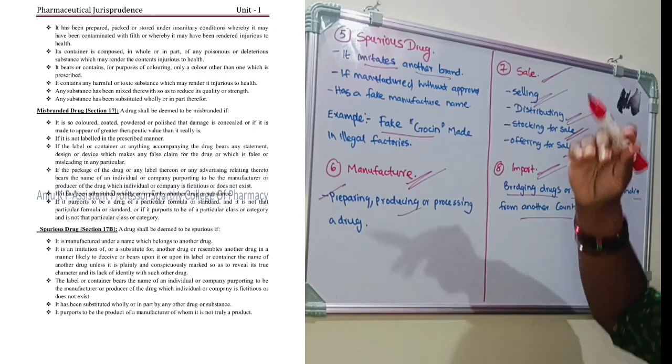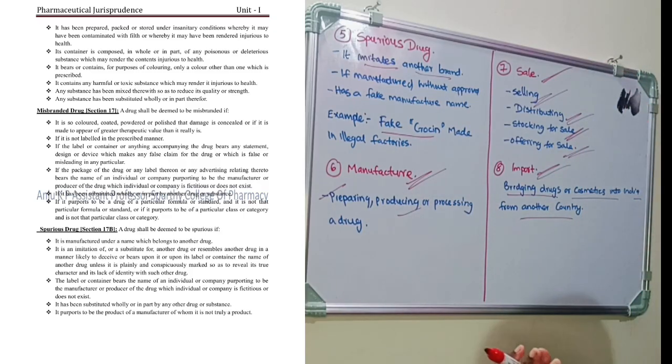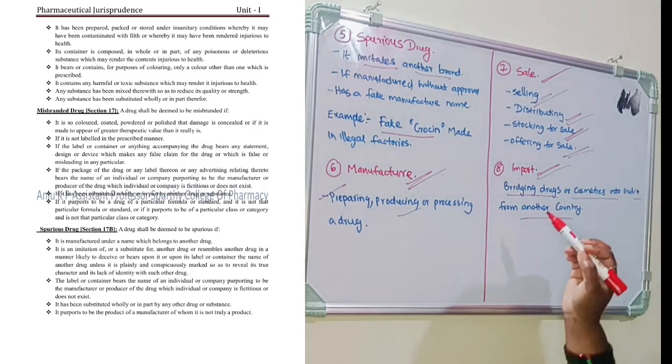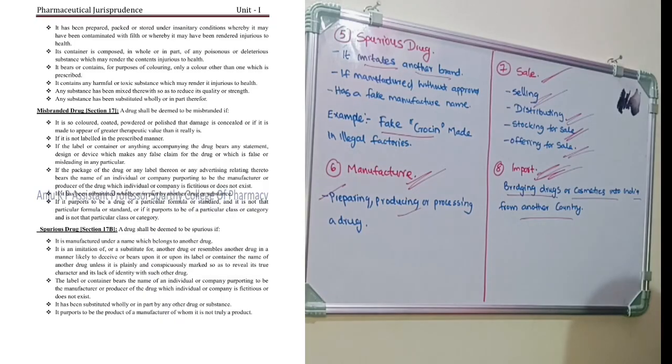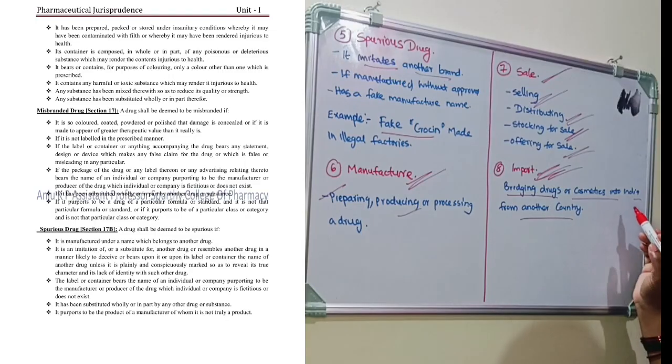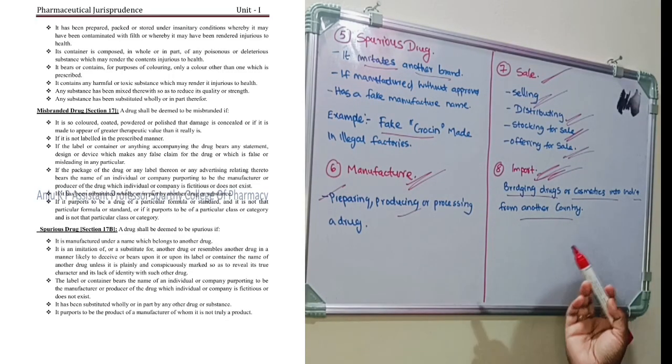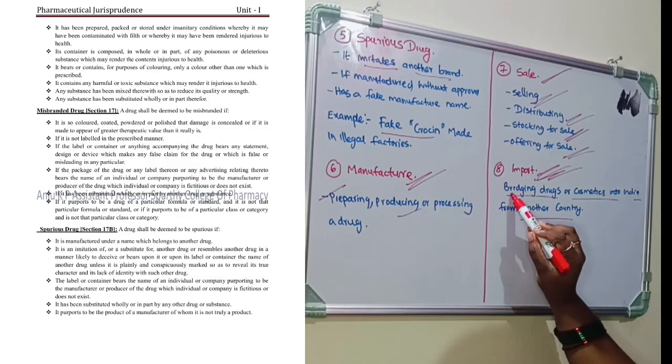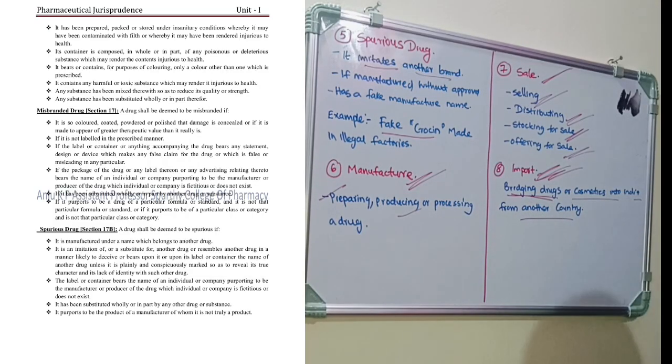So we are getting some drugs or medicine from another country, that we will call import. Export means whatever we have prepared, we are exporting to another country from India. That we will call export. Import means bringing drugs or cosmetics into India from another country. This is about the definitions.